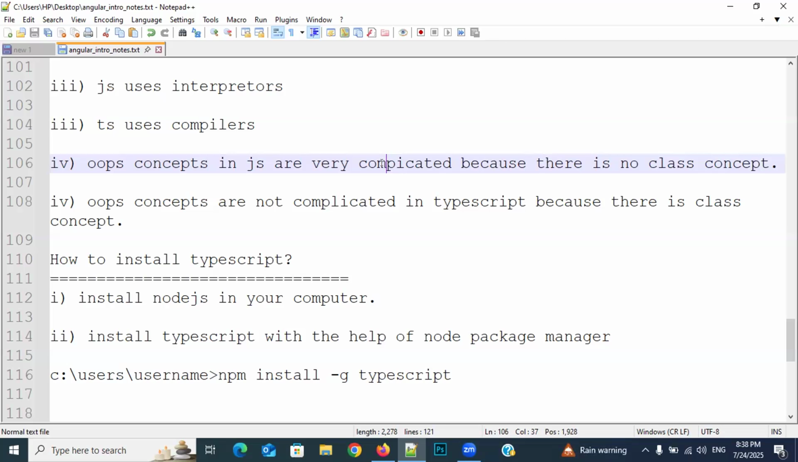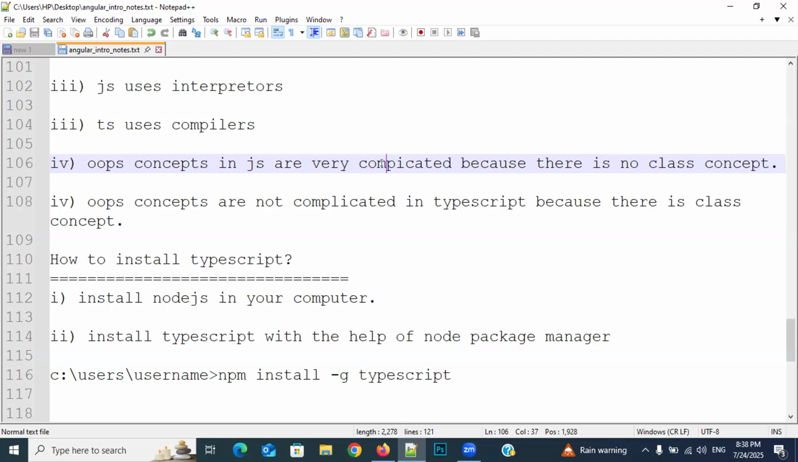Yes, it is very complicated. But in TypeScript, it is not complicated. Why? Because there is a class concept. Simply we can create a class, and N number of functions we can write in it. In the last, we simply create an object for that class. Through that object, we can access all the functions related to that particular class. Clear or not? So these are the major 4 differences between TypeScript and JavaScript.